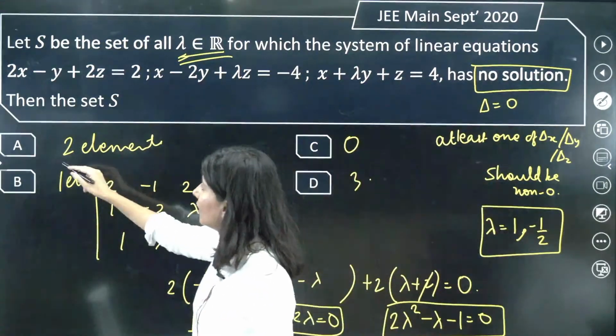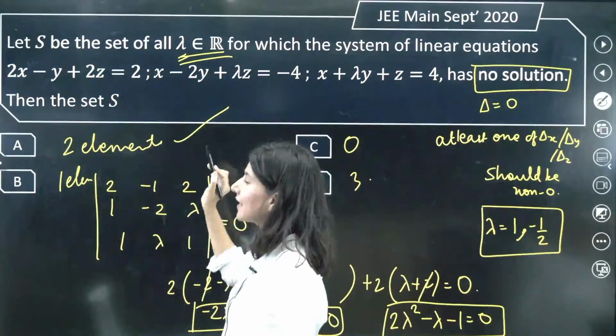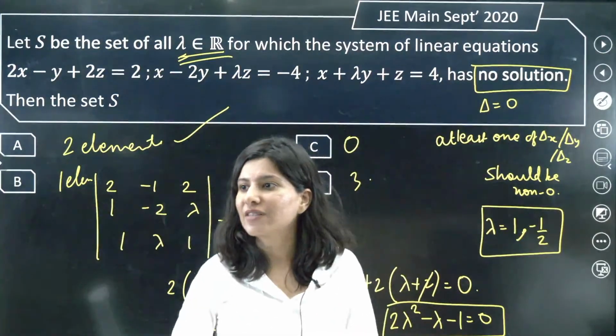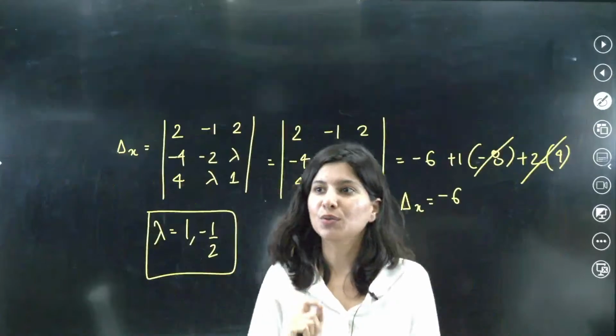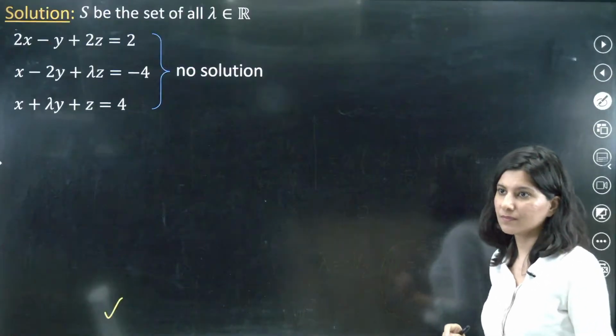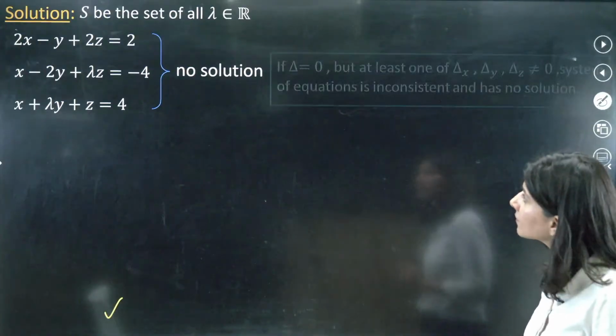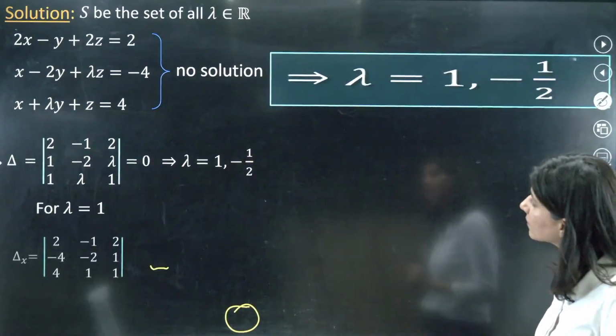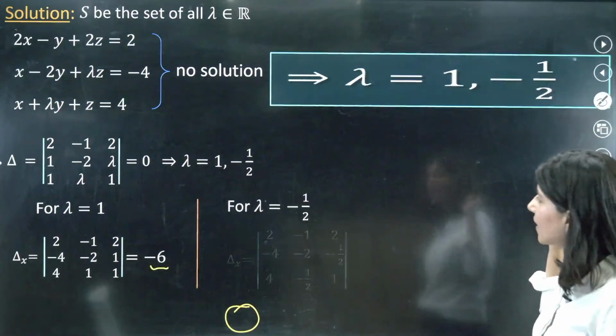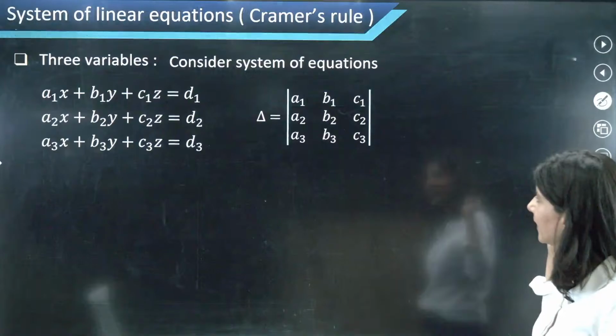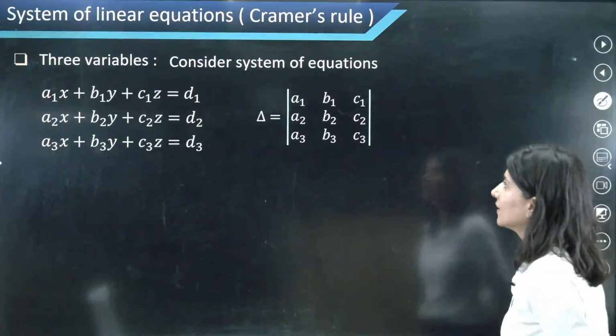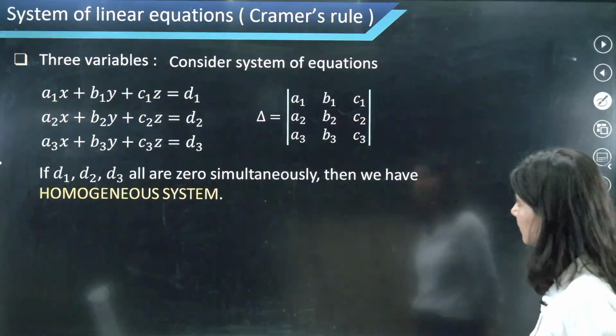So obviously 2 elements will be the correct answer. Both 1 and minus half are satisfying the condition of no solution. So 1 and minus half both are absolutely correct. Clear?